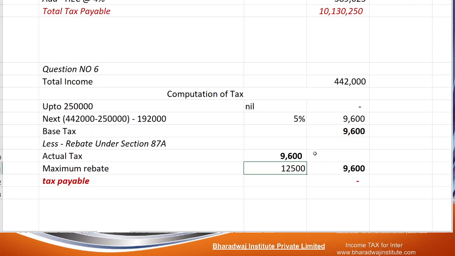Rebate cannot be more than your tax payable. Please pause this and take it. Suppose if tax is 12,500, rebate will be 12,500. Copy it.